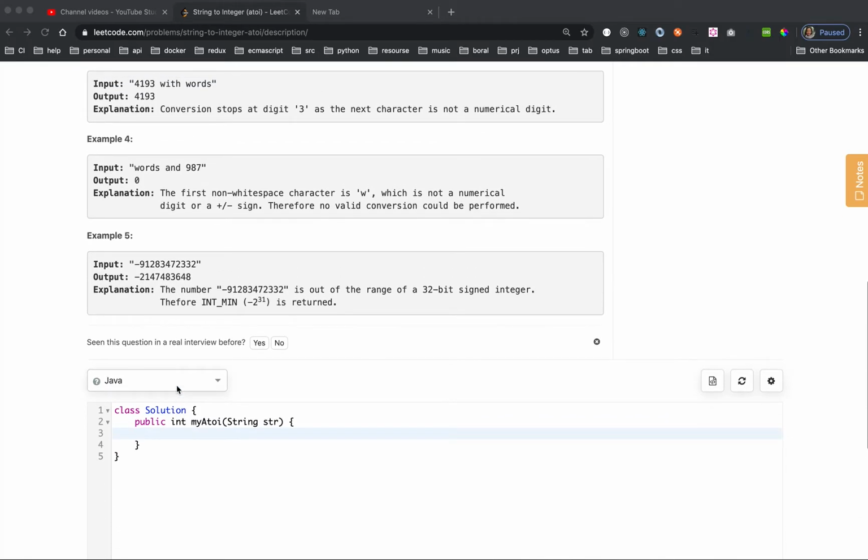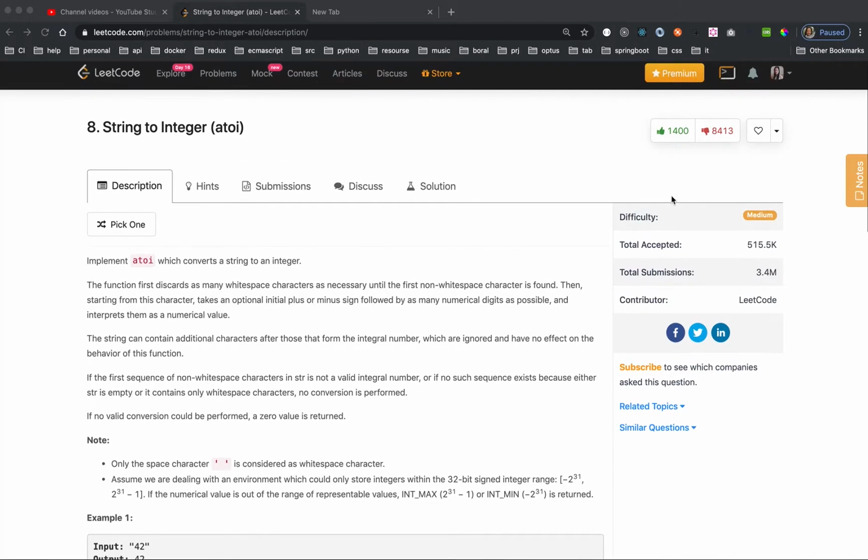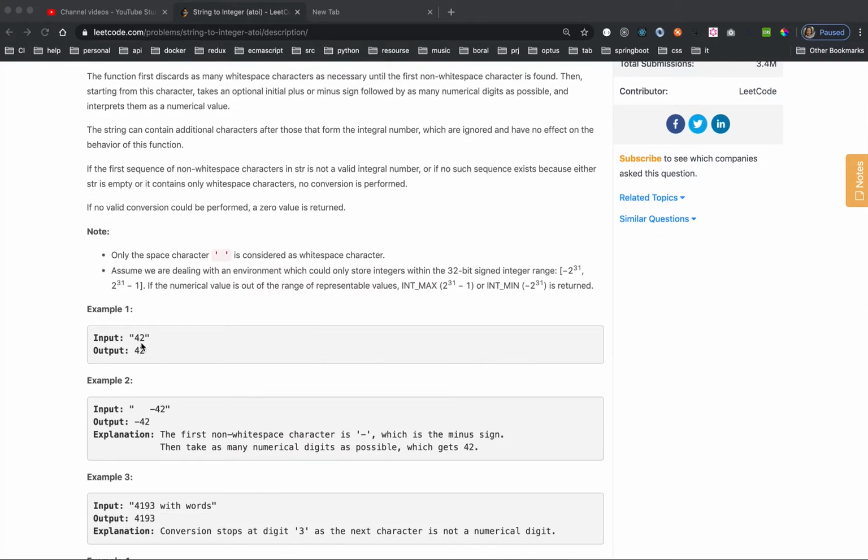Before starting the code: it is marked as medium, but it actually is similar to question number 7. So you just use modulo or divide by ten. But how do I convert the character '4' to a digit number? There is a smarter way.